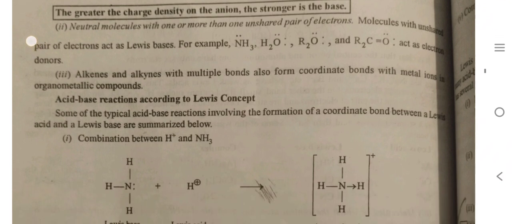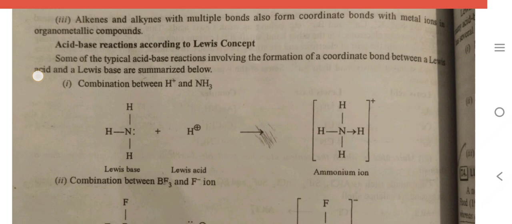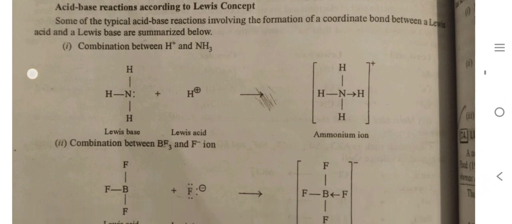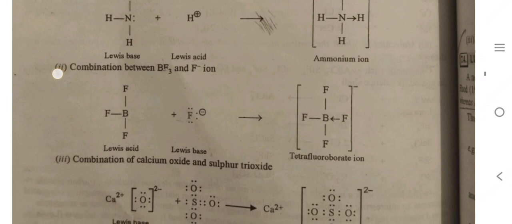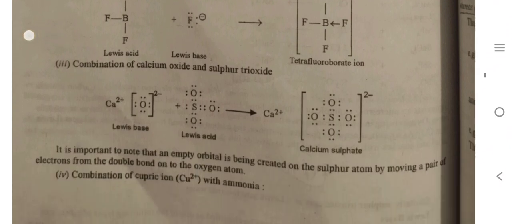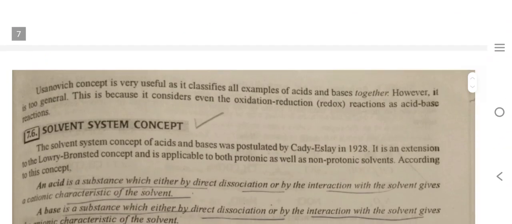Acid-base reactions according to the Lewis concept. Some of the typical acid-base reactions involving the formation of a coordinate bond between a Lewis acid and a Lewis base are summarized below. Combination of H+ and NH3, combination of BF3 and F- ion. Third is combination of calcium oxide and sulfur trioxide. Fourth, combination of cupric ion with ammonia.